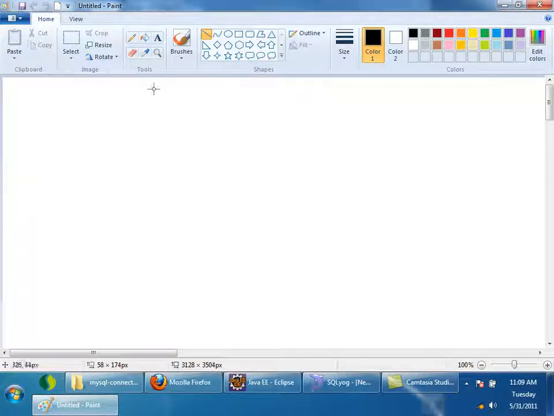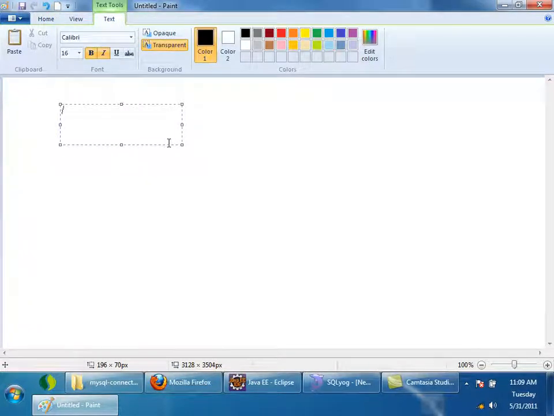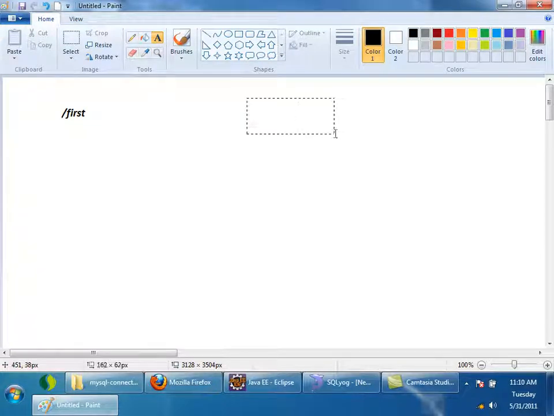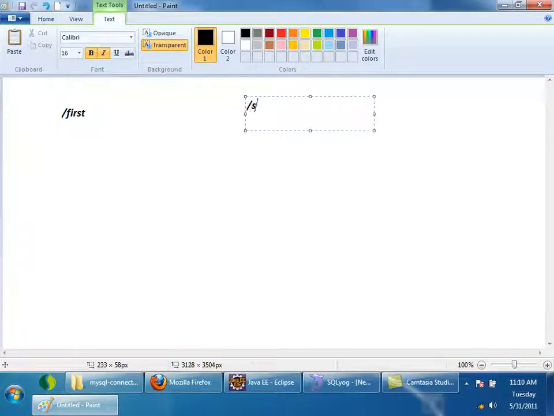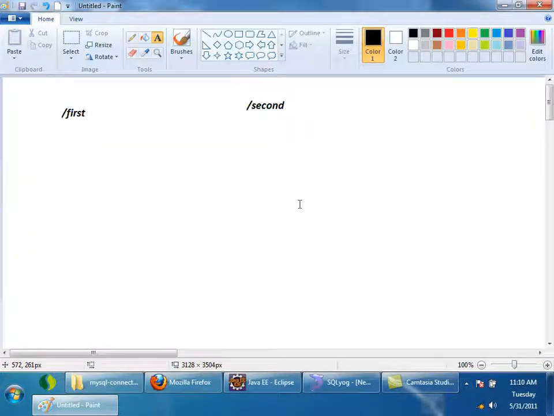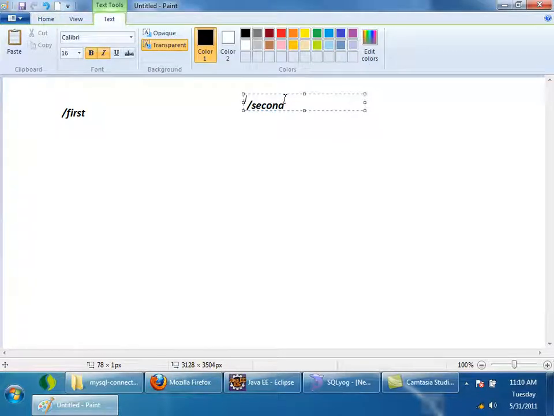Let's assume that there are two servlets. One servlet with URL pattern /first and another servlet with URL pattern /second. Now what I want to do is make a request from the browser. I will give a request to /first. This first servlet should do some operations, some logic, and then forward the request to another servlet with URL pattern /second. This is what I want to do.